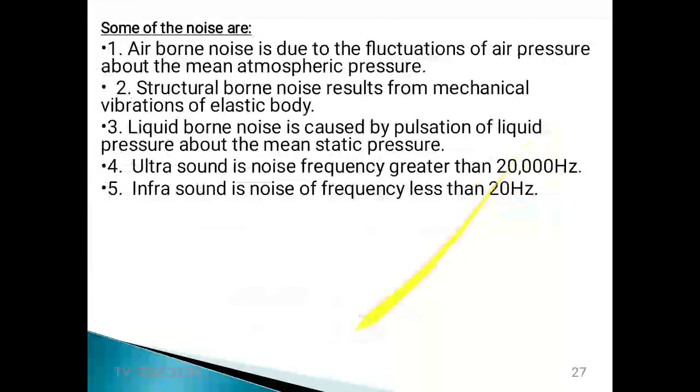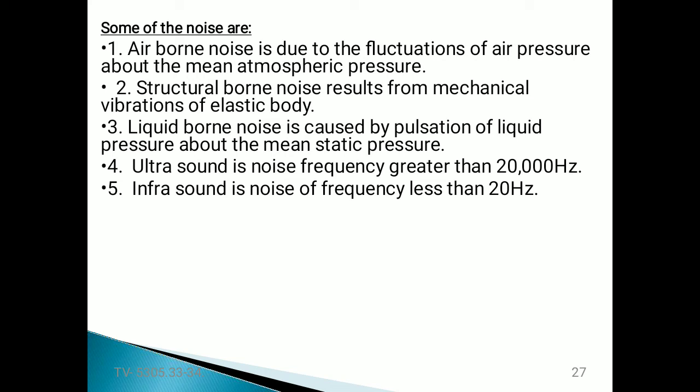That's why our main function is that we should eliminate this. Some of the noises are given in the list here. The first one is airborne noise. What is meant by airborne noise? It is due to the fluctuation of air pressure about the mean atmospheric pressure. Generally, this airborne noise fluctuates in the air due to the fluctuation of air pressure in the atmosphere.